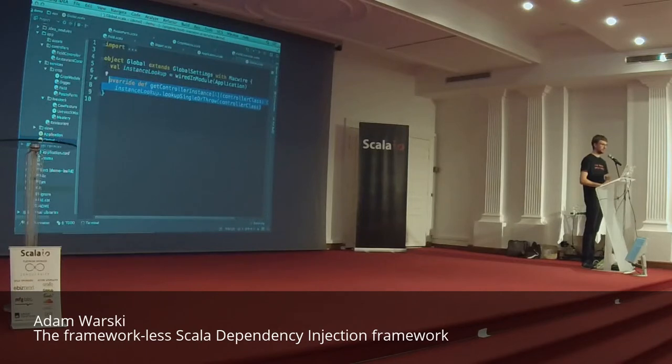So the integration point that we have to provide is we have to implement the getControllerInstance in the Global object. So that's something that Play recognizes. And the getControllerInstance is pretty self-explanatory. It gives you an instance of a class given the class, right?